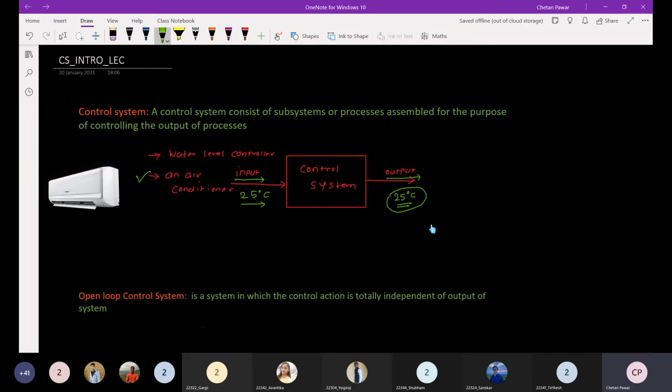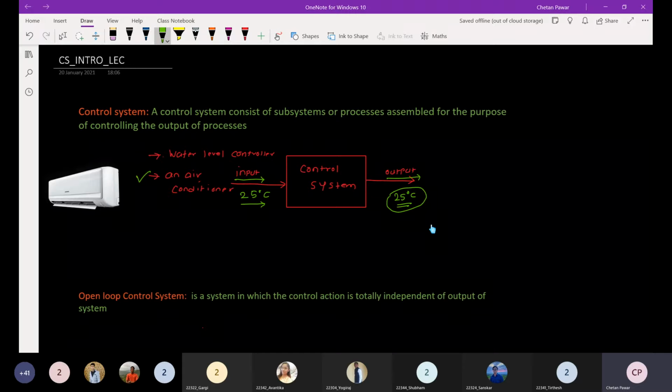If you talk about another system like a water level controller, for example for a particular water tank, then whatever level you give as an input to that system will be maintained by controlling the inlet and outlet of that water tank.